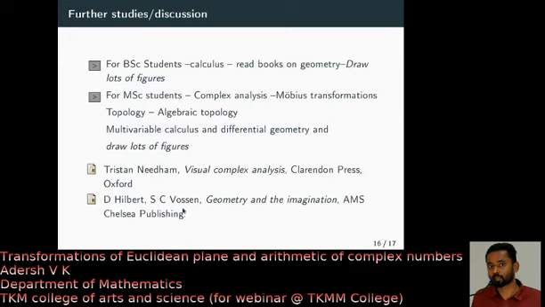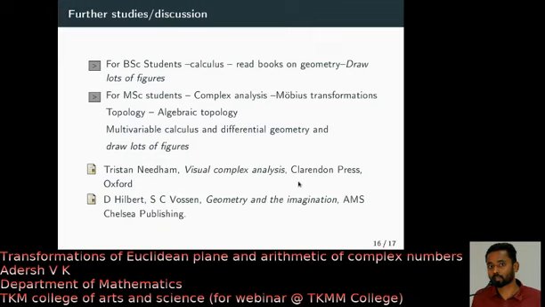And the second thing, it's a personal choice. There are several other books, but this one is a very classical book by David Hilbert and Cohn-Vossen, Geometry and Imagination. It contains lots of steps. You should sometime go through this book, Geometry and Imagination.